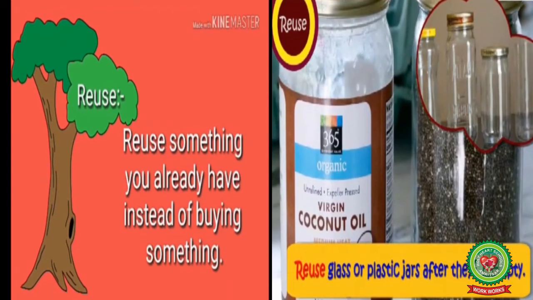Now the next R is reuse. Reuse means reusing something you already have instead of buying something new. Like reuse a glass or a plastic jar after they are empty.